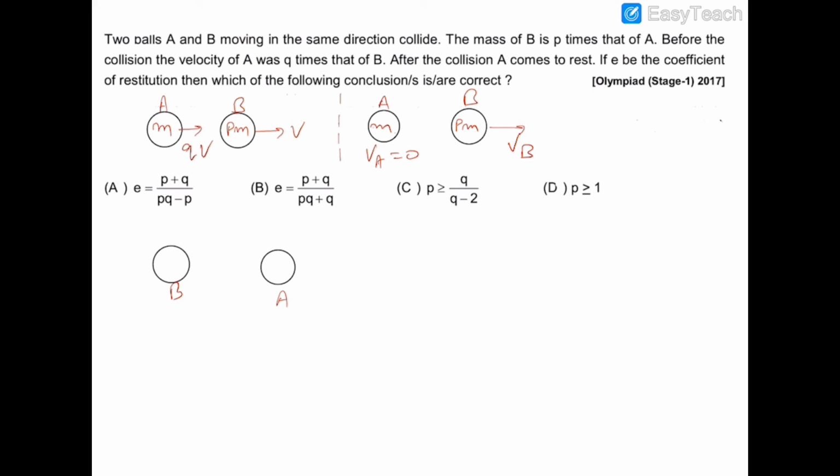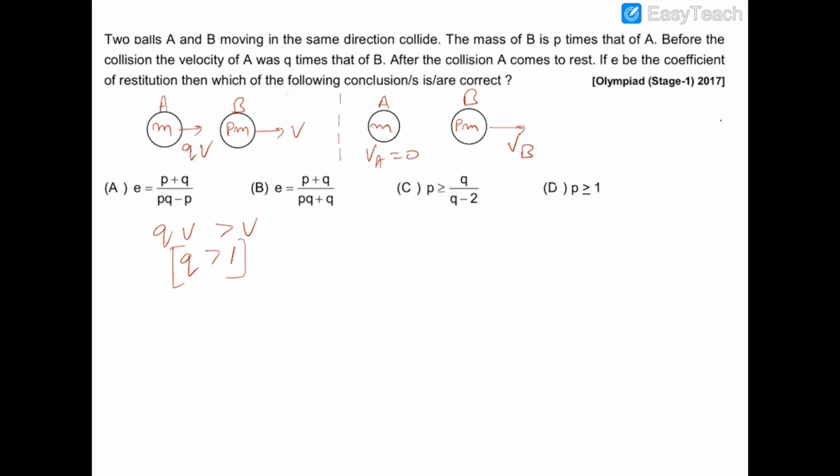But if we consider the second scenario in which A is ahead of B, then A would not come to rest after collision in any case. So this is not the correct scenario. So the correct scenario is only the one which I have already drawn. So A is behind B, and due to the fact that they are colliding, it is necessary that the velocity of A, which is QV, should be greater than V. So Q should be greater than 1. This is a very important fact which I am highlighting initially.